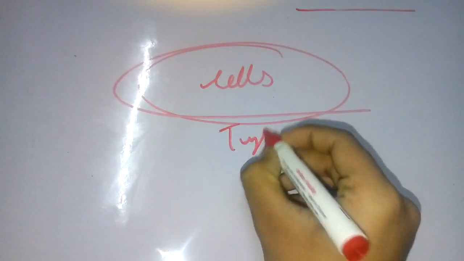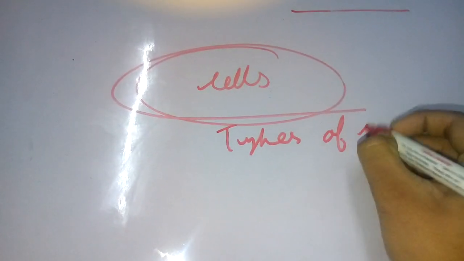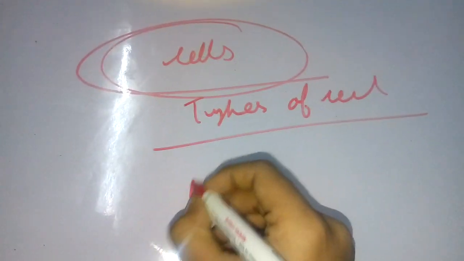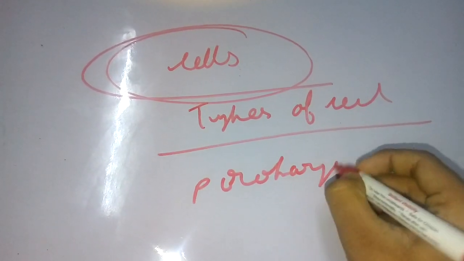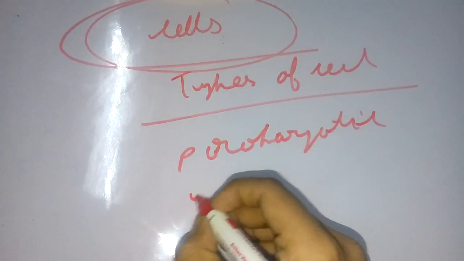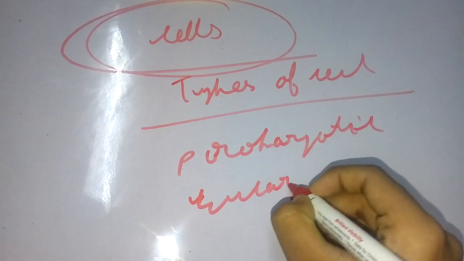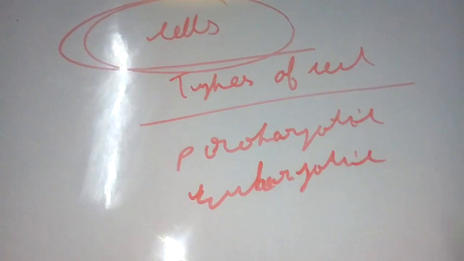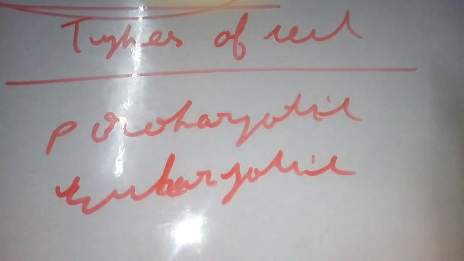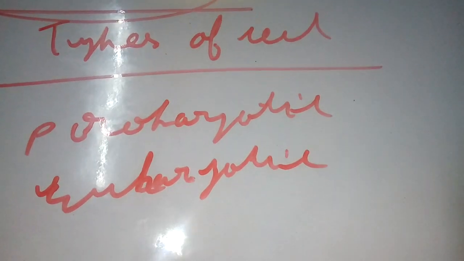Now, types of cell: prokaryotic and eukaryotic. Now we know that all the cells have cell organelles.